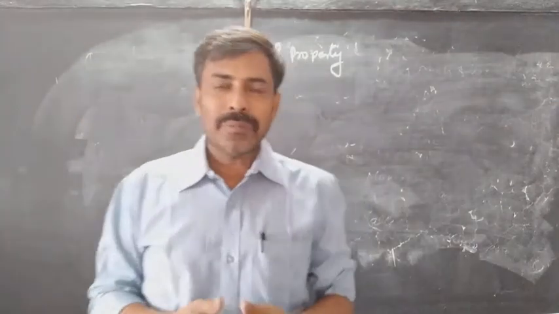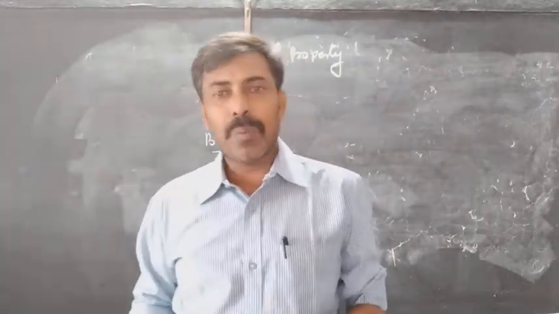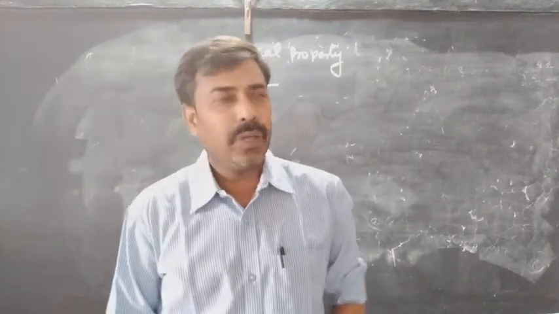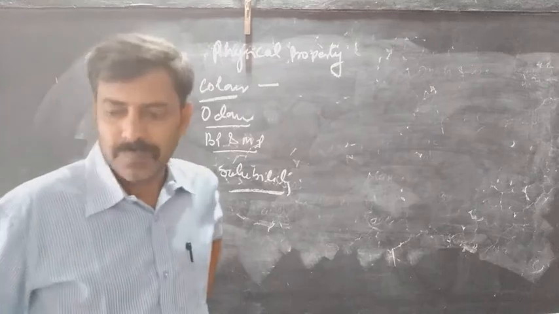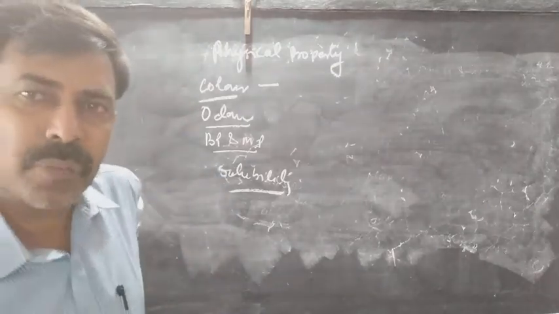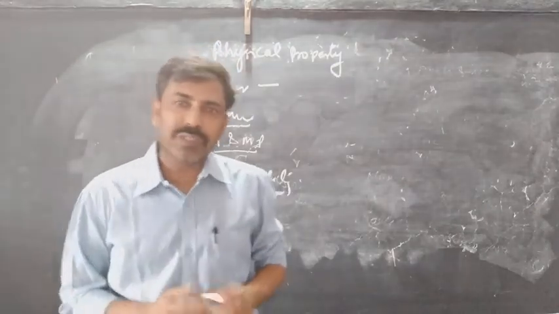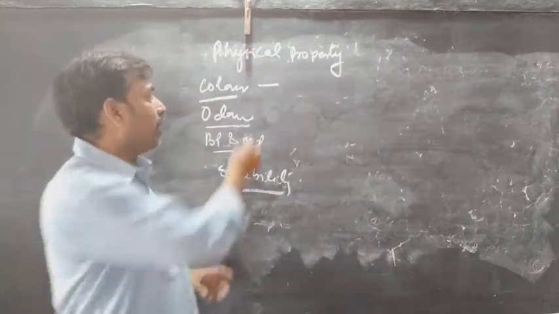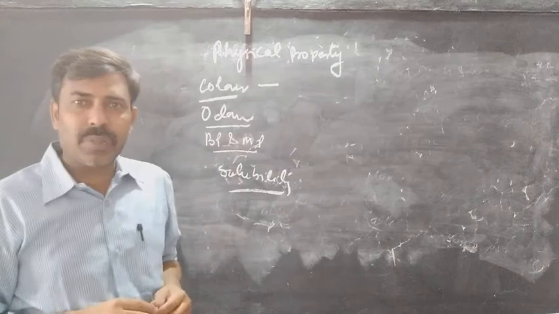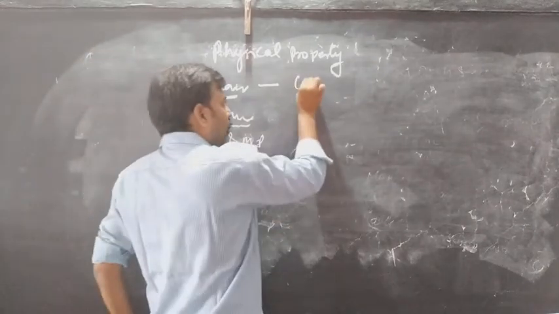Good morning everyone. Last time we discussed the preparation of carboxylic acids, and today we are going to discuss the physical properties of carboxylic acids. When we discuss the physical properties, there are four properties. The first is the color. When you see the color of carboxylic acid, it is colorless.